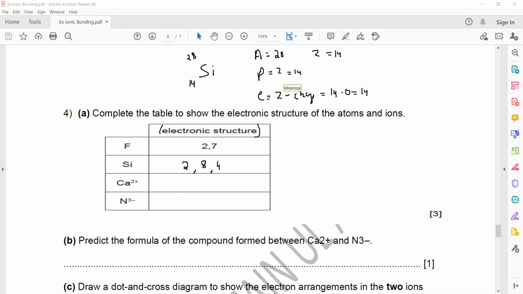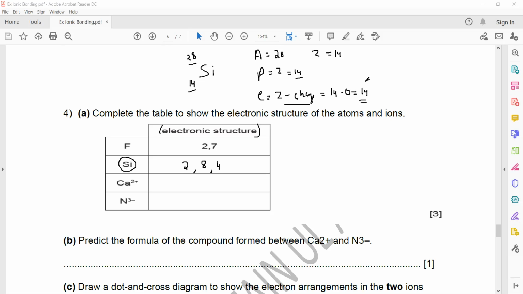Again, Mr., can you explain it again? Silicon's atomic number is 14 and its atomic mass is 28, so A is 28 and Z is 14. The number of protons is equal to Z. The number of electrons is Z minus the charge. Z is 14 and there is no charge on silicon, so 14 minus 0 is 14.